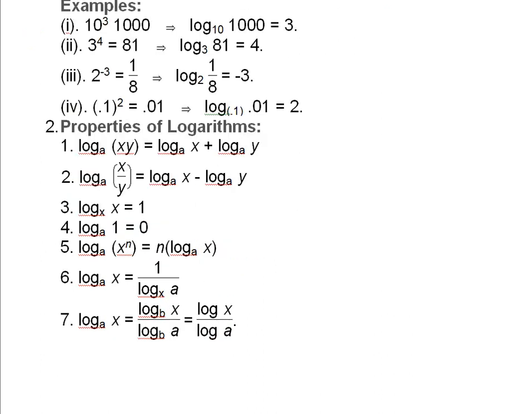Properties of logarithms. So these are some formulas which will be used in the questions. So you need to know these formulas by heart. Let's say log xy to the base a. So you can write it as log x plus log y both to the base a. Log x by y to base a is log x minus log y, and the base is a. Log x to the base x is 1. Log 1 to the base a is 0. Log x to the power n and base a is written as n log x base a.